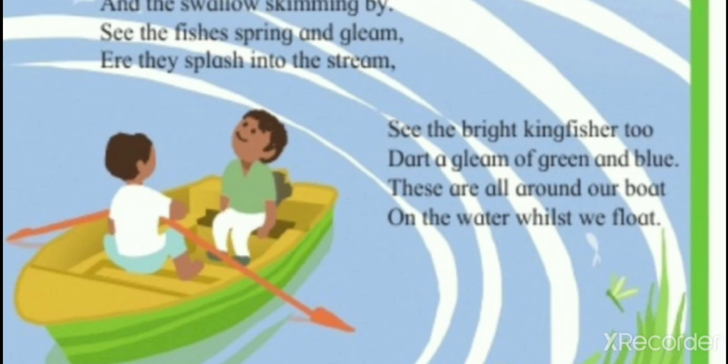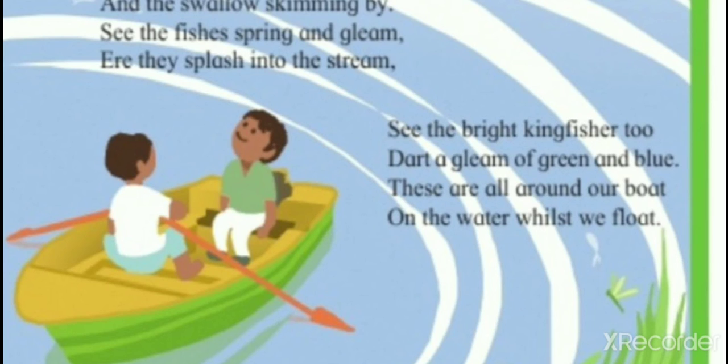See the bright kingfisher too, that a gleam of green and blue. These are all around our boat on the water whilst we float. So here the poet is telling we can also see the bright kingfisher, green and blue, means the color of the kingfisher is green and blue.